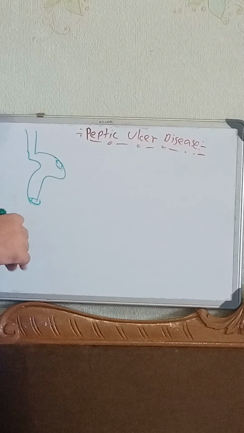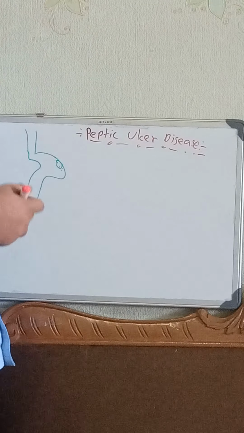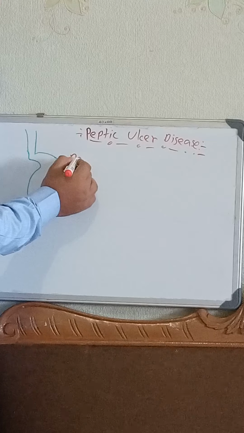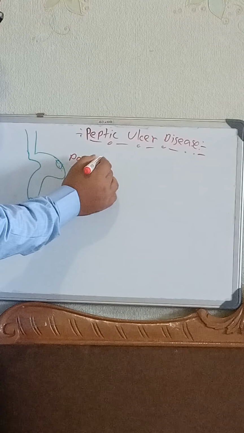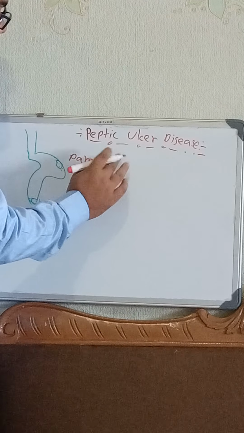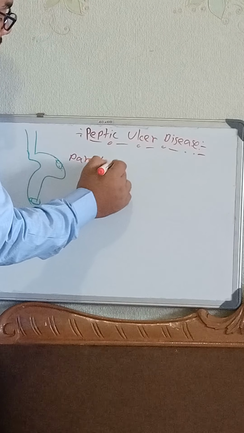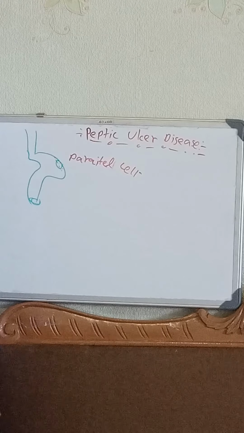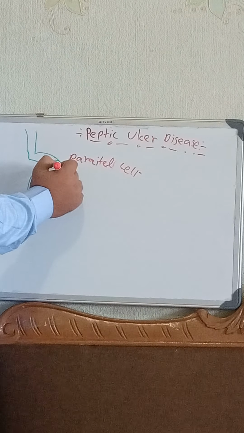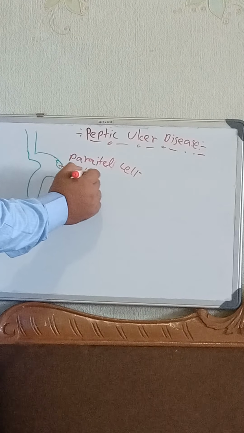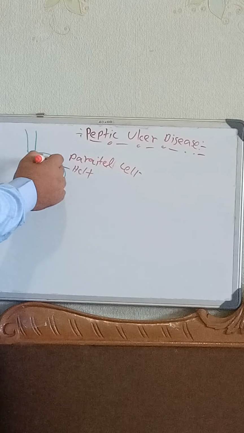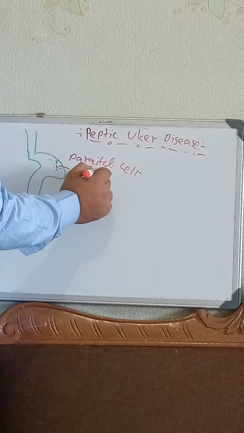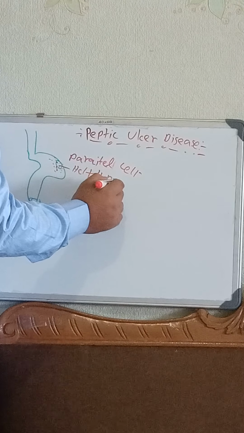And which cells secrete the HCl? That is called the parietal cells. We all know it, okay? The name of the cell that secretes the HCl is the parietal cell. And we all know that it will produce the HCl. Along with the HCl, one more thing is present within the stomach, a bacteria. The name of the bacteria is H. pylori.